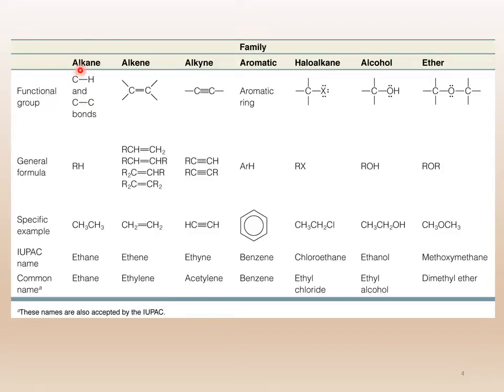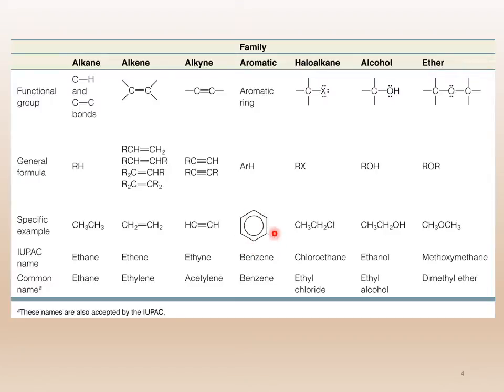Here we have the alkane functional group, which is just C-C bonds, single bonds, okay, between carbon and carbon. And here are some examples. Okay, just one example, sorry, ethane. For alkene, you have a double bond in there, and here are some examples for it. For alkynes, there will be a triple bond, and here are some examples. Again, look at the names of all of this, okay? It kind of gives you a little idea how the nomenclature also works. Ethane, two carbons, eth, alkane, ane. Ethene for two carbons, alkene, okay? And so on.